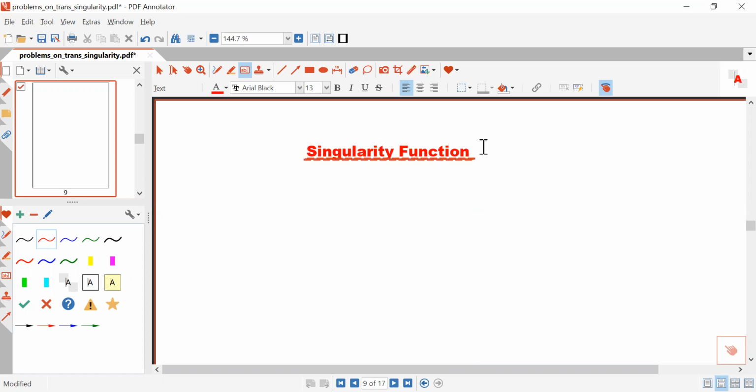Now the question is, what is singularity function? Singularity function is basically a function which has a singular point. Singular point means the point at which the signal does not possess any derivative, or the point at which the derivative of the signal cannot be obtained, or the derivative of the signal at that point cannot be defined, then that point is called a singular point. And the function which has a singular point is called a singularity function.